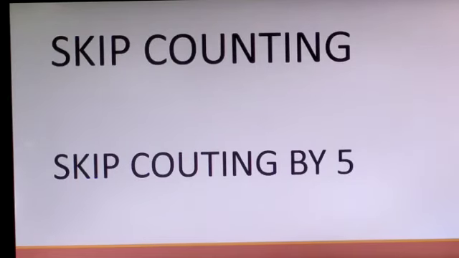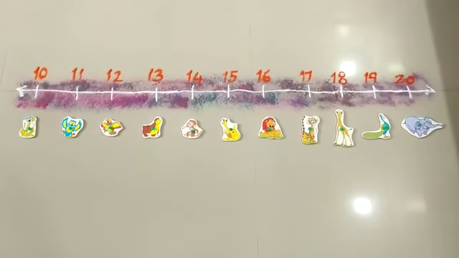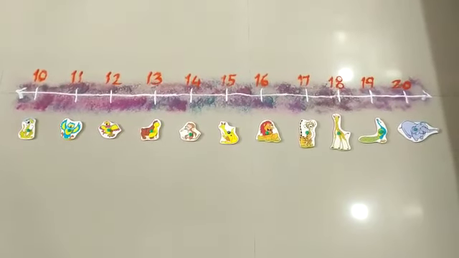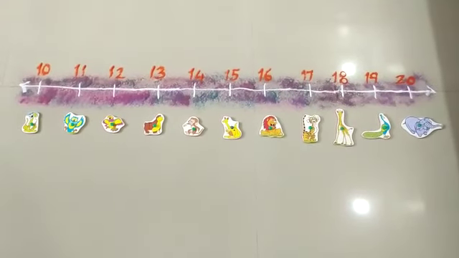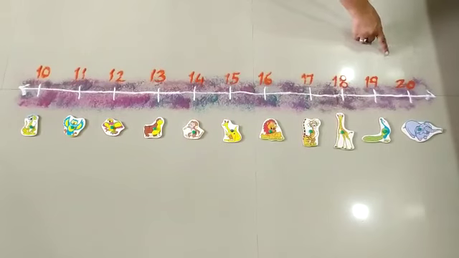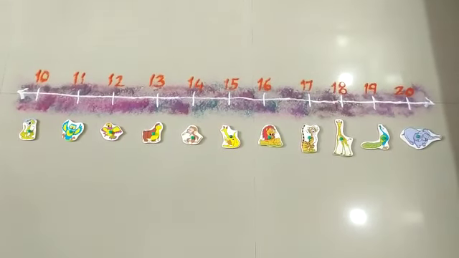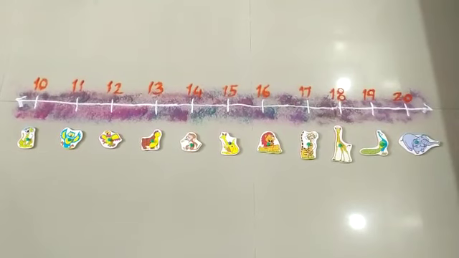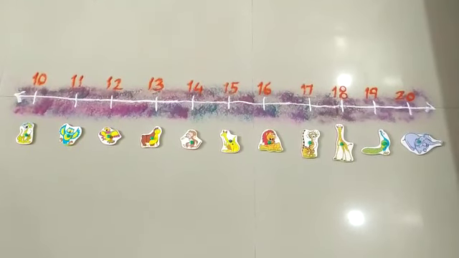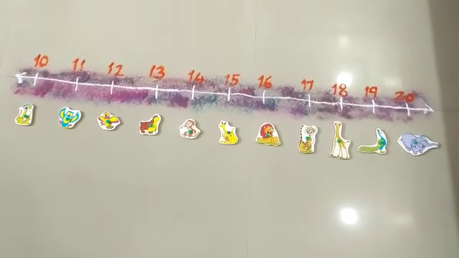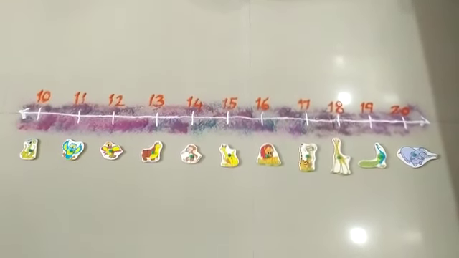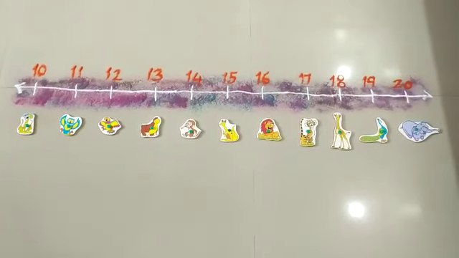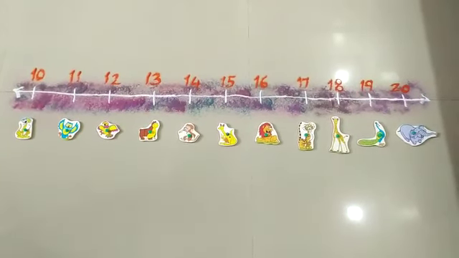Today, first we will see the number line. Today's topic is skip counting and we are going to revise skip counting by 5. So, like yesterday, I have drawn a number line and on that I have written the numbers 10 to 20 and again all the animals have come to meet us. So now let us see skip counting by 5. The numbers are 10 to 20. So yesterday we stopped on number 10. So we are again going to start from number 10.